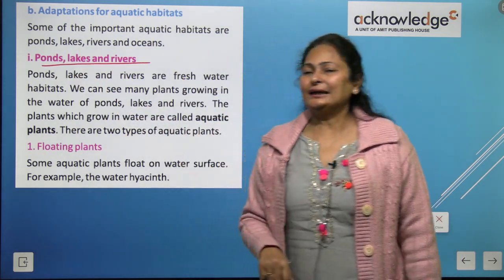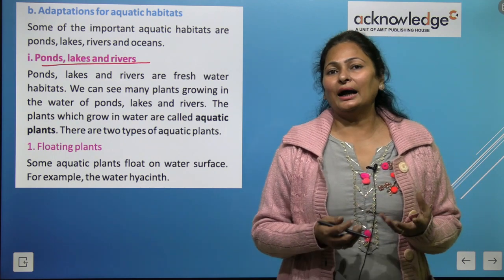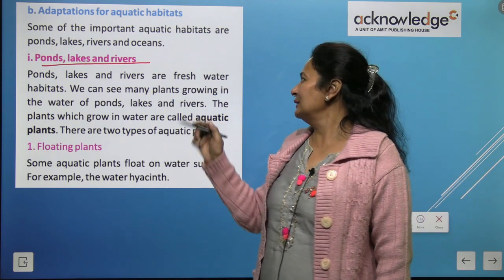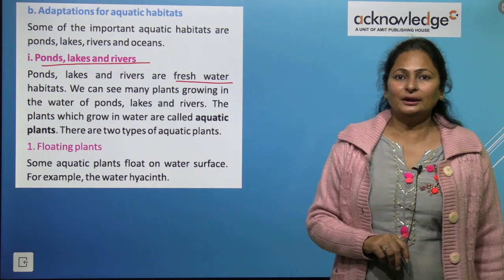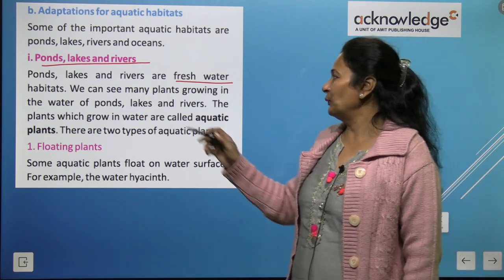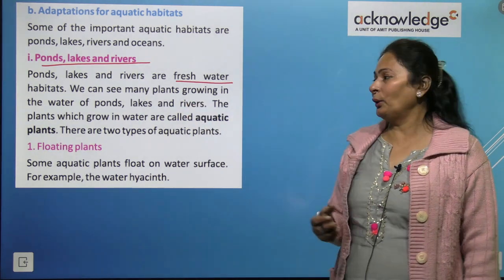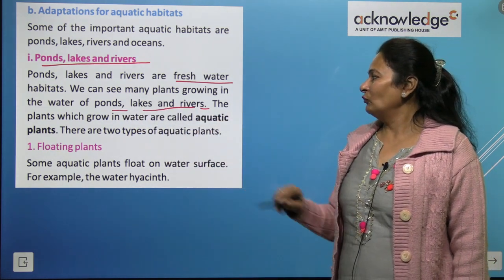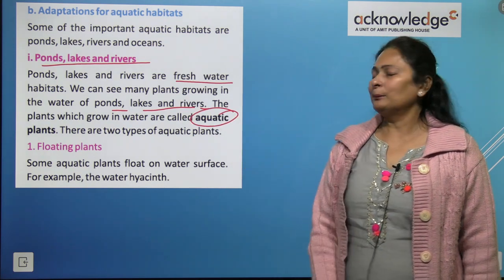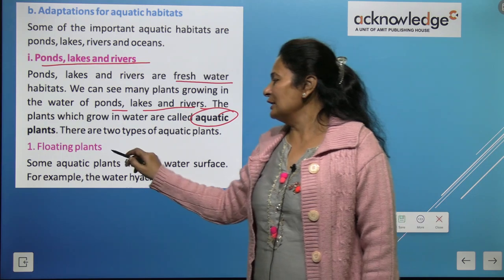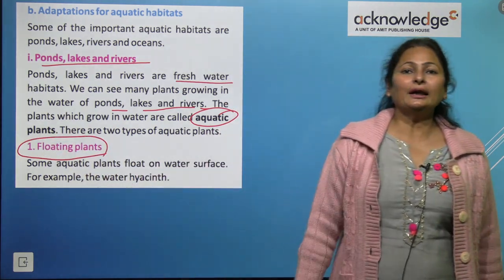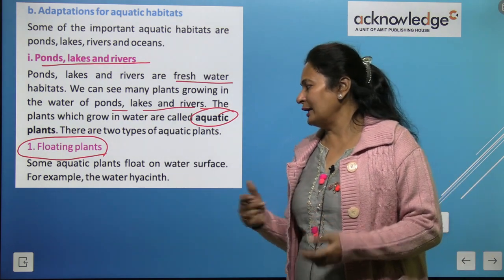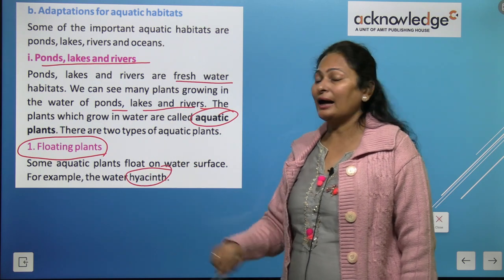First is ponds, lakes and rivers. As we know, there is fresh water and salty water, and ponds, lakes and rivers have fresh water. So they have a different habitat. You can see many plants growing here in ponds, lakes and rivers. The plants that grow in water are called aquatic plants, right? First we will discuss floating plants. Some aquatic plants float on the water surface, and an example is water hyacinth.